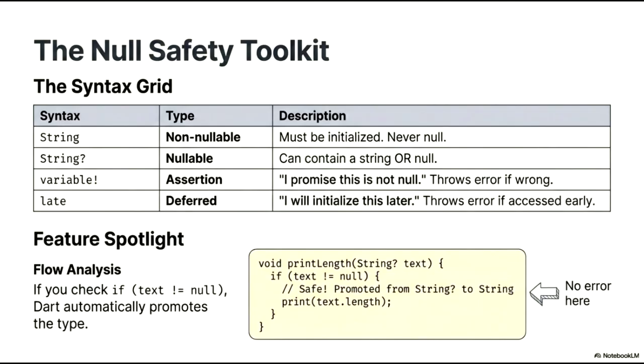As demonstrated in the code example, Dart's compiler is intelligent enough to track variable states through logical checks. When you perform a null check, such as if text != null, Dart automatically promotes the variable from String? to a non-nullable String within that specific block. This type promotion allows you to safely access properties like text.length without any additional syntax or compiler errors.